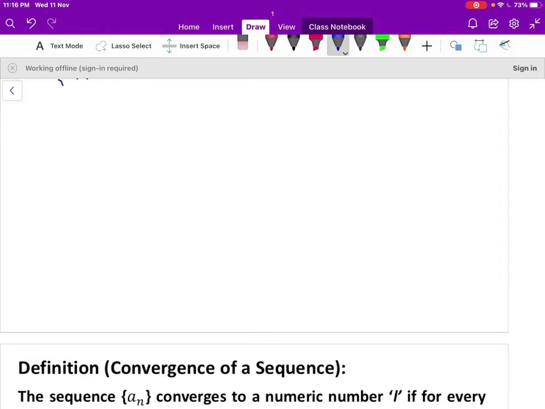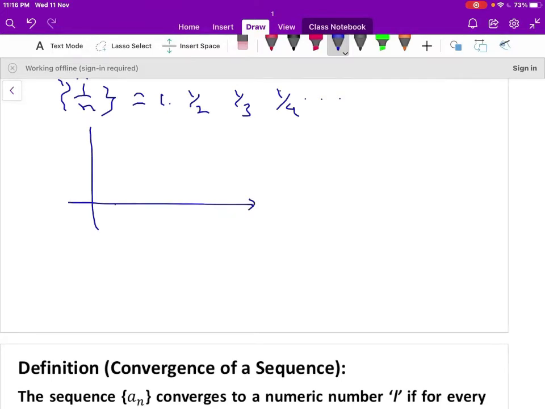Let a_n be equal to 1 by n. That can be written as 1, 1 by 2, 1 by 3, 1 by 4 and so on. So we can show it graphically, 1, 2, 3, 4 like this. When n is 1, we plot the first term here. When n is 2, it is 0.5. When n is 3, that is 0.33. When n is 4, 0.25 and so on.